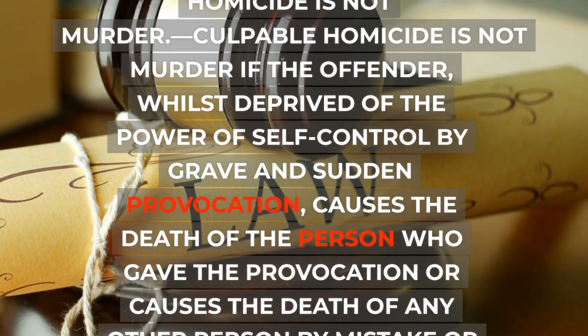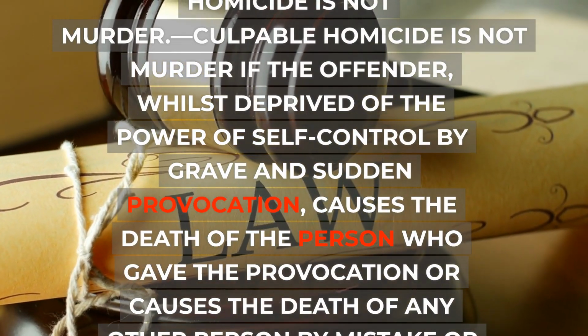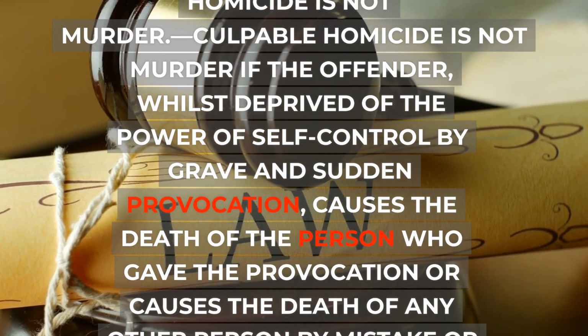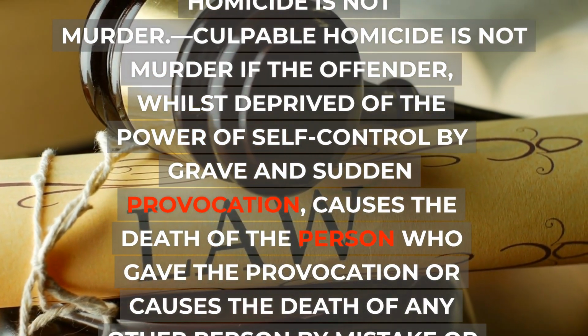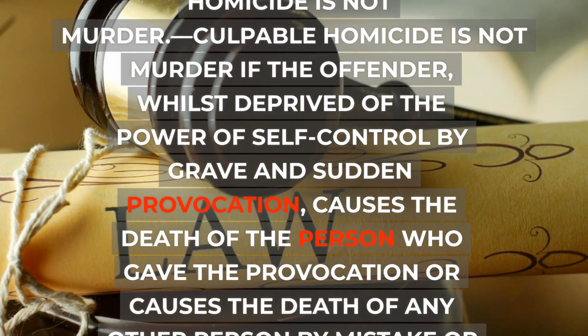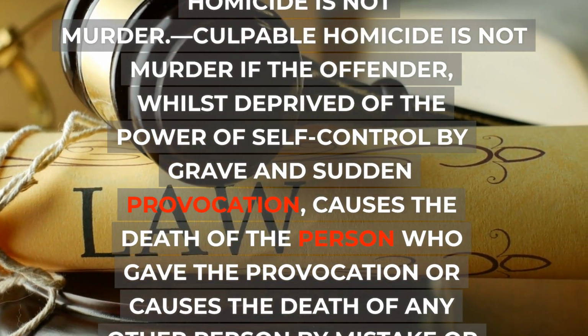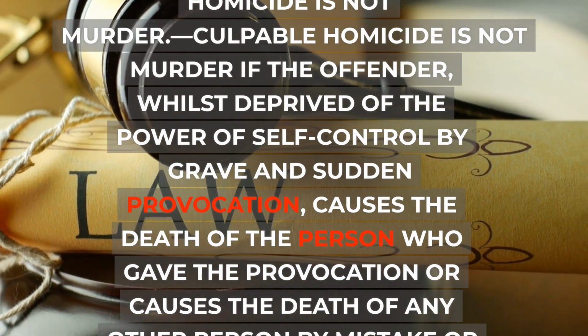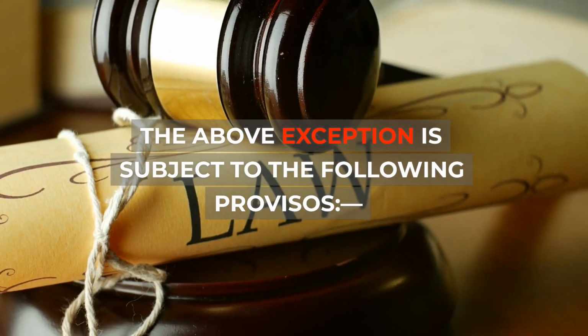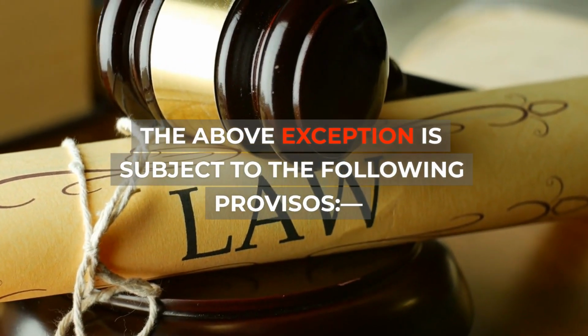Exception 1. When culpable homicide is not murder. Culpable homicide is not murder if the offender, whilst deprived of the power of self-control by grave and sudden provocation, causes the death of the person who gave the provocation or causes the death of any other person by mistake or accident. The above exception is subject to the following provisos.